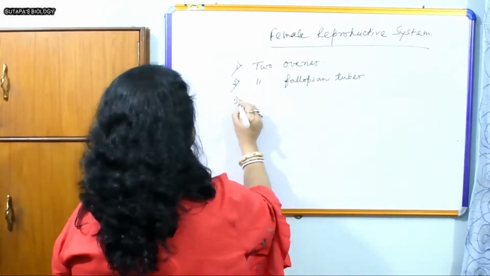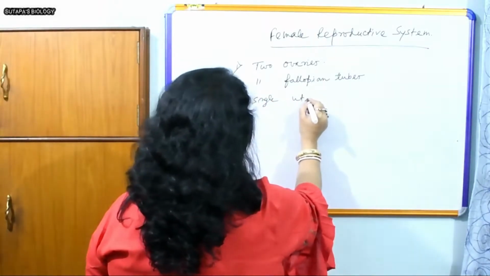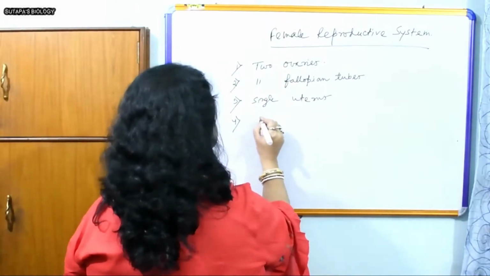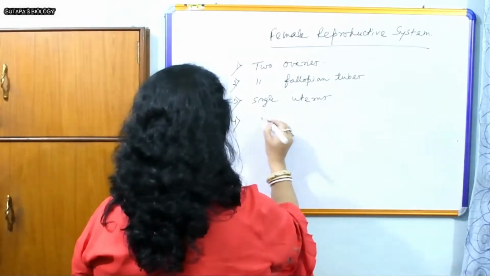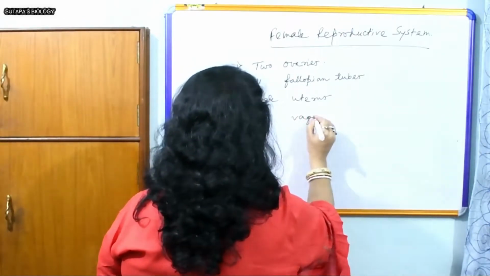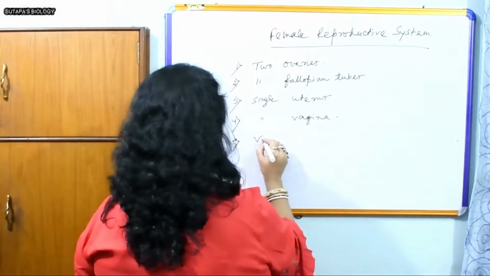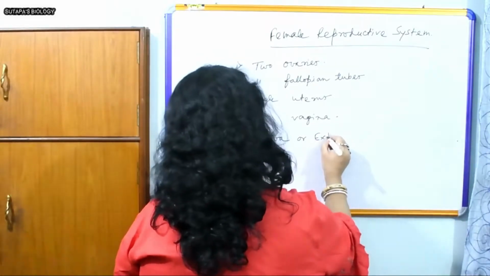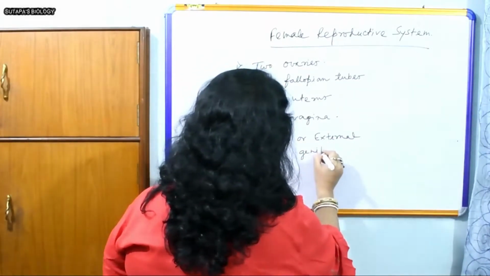Number three, a single uterus. Number four, the vagina, a single vagina. And number five, the vulva or external genitalia.